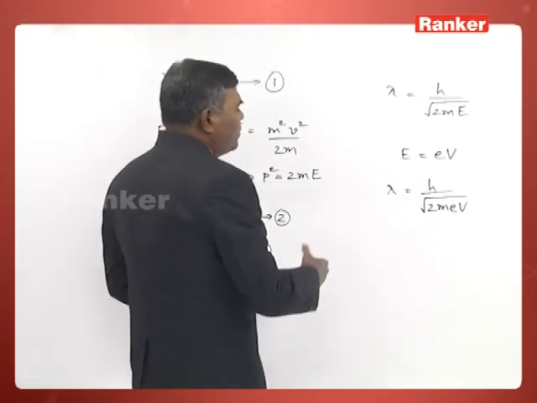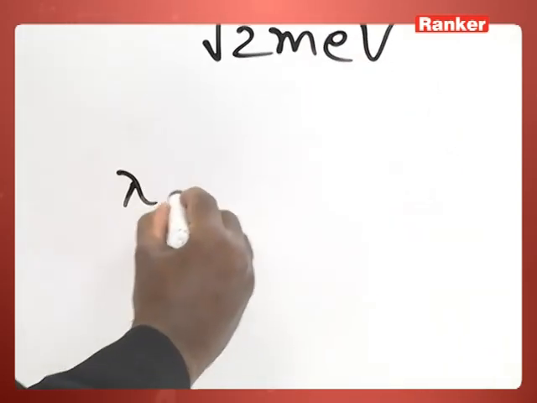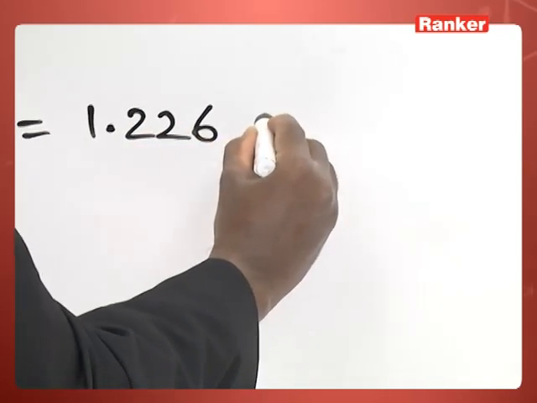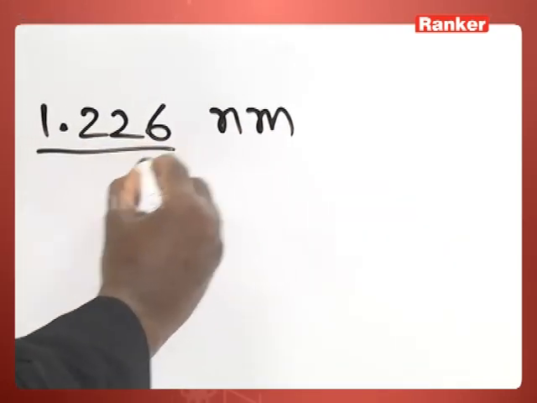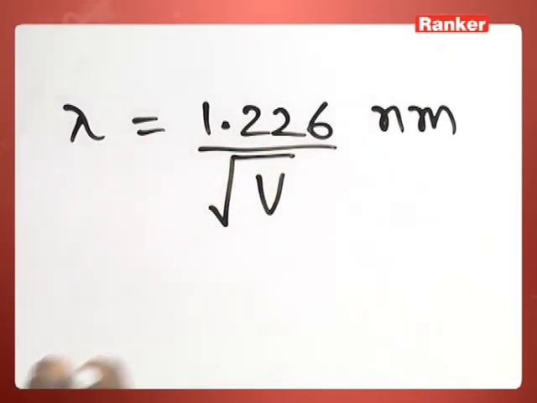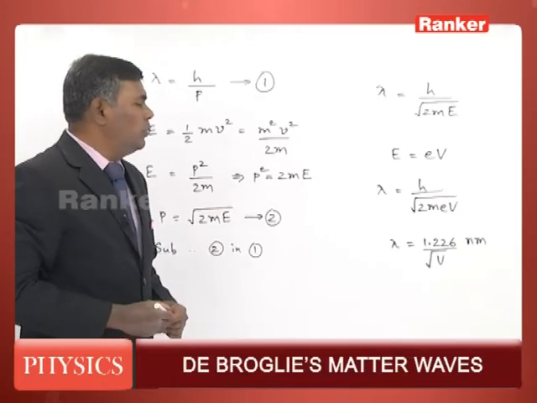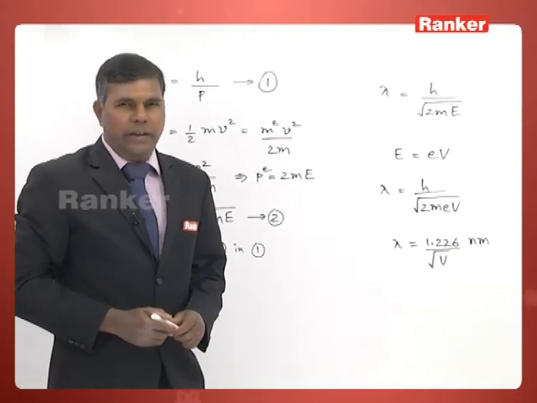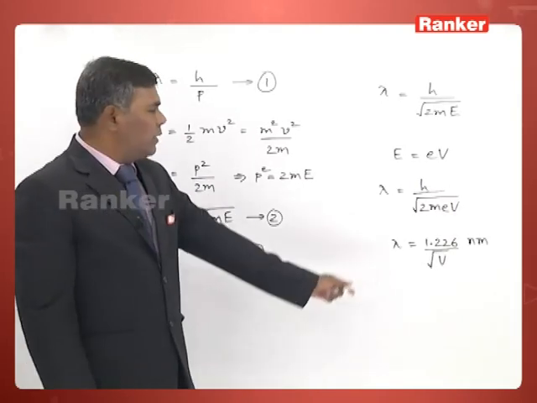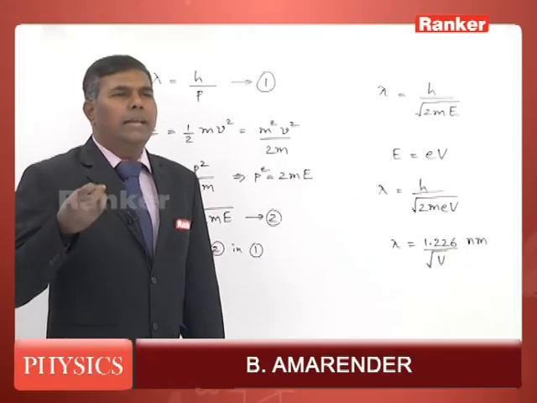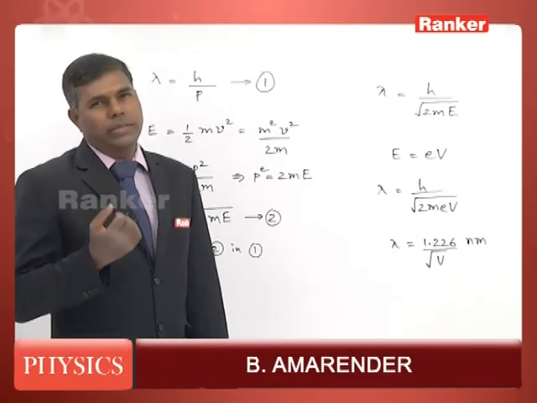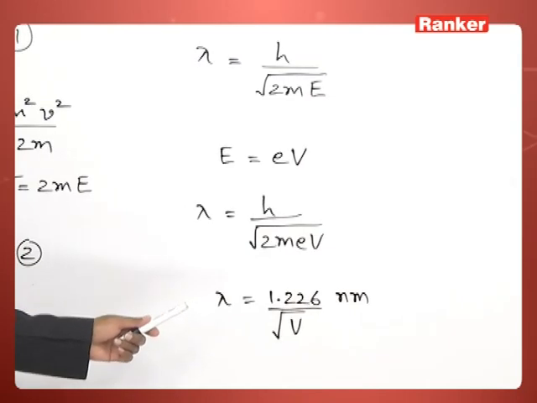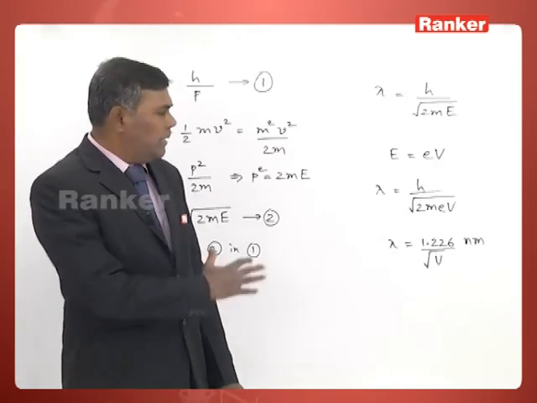Now if you substitute those values and solve it, you will get an expression something like this. That is 1.226 divided by under root of V nanometer. That is the wavelength of an electron wave which is accelerated by a potential difference of V. So if you are given, say, an electron is accelerated by 100 volts, then you can simply substitute the applied potential value here and determine the wavelength of the electron wave. That is the basic idea behind this.